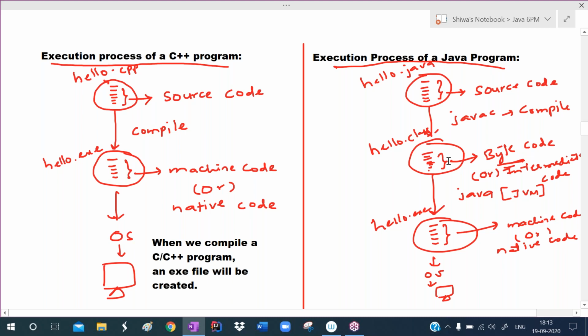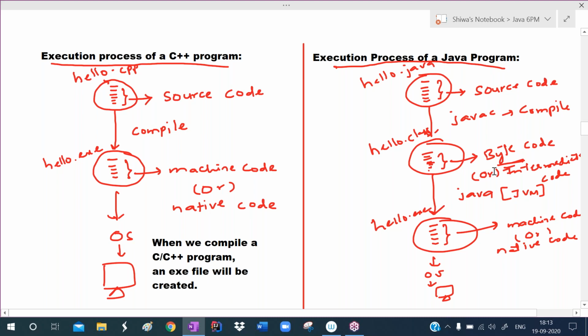Who is responsible for running this bytecode? JVM. We install one special software, the JVM. JVM runs this, not the operating system. If the operating system ran it, that would become platform dependent. Remember one point: the operating system runs this JVM. So JVM is operating system dependent, JVM is platform dependent, but the Java application is platform independent.